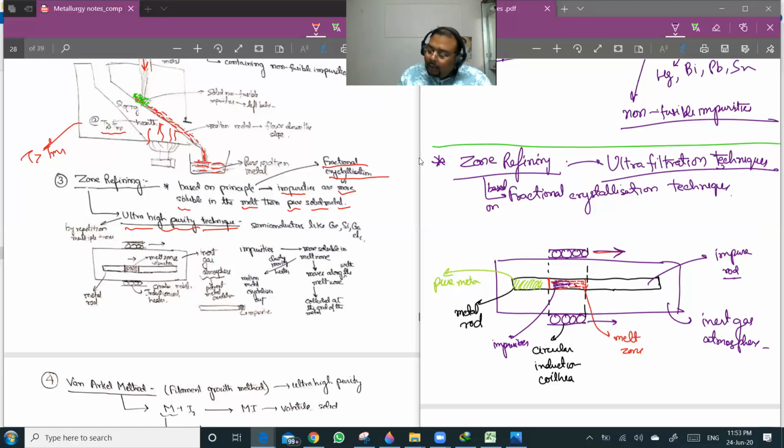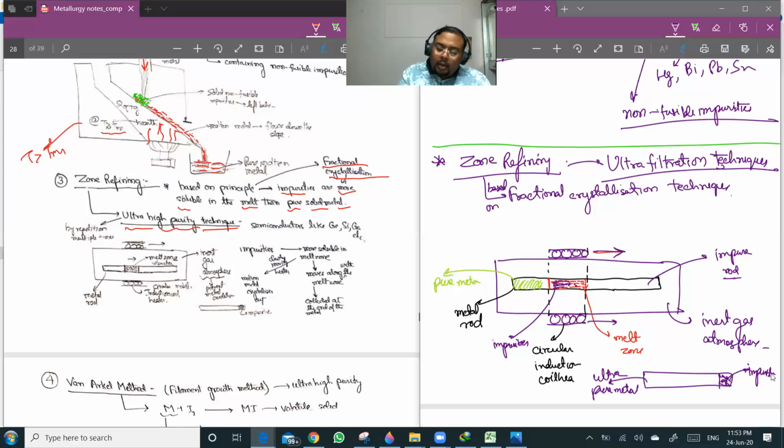So at the end, the impurities are almost concentrated at the end of the metal, and this part will be pure metal. Not only will it be pure, it will be ultra pure metal. And this technique is known as zone refining.